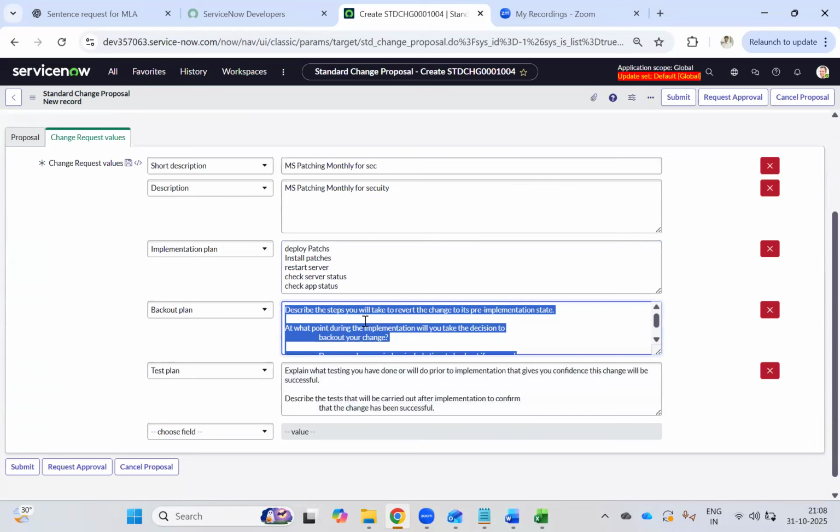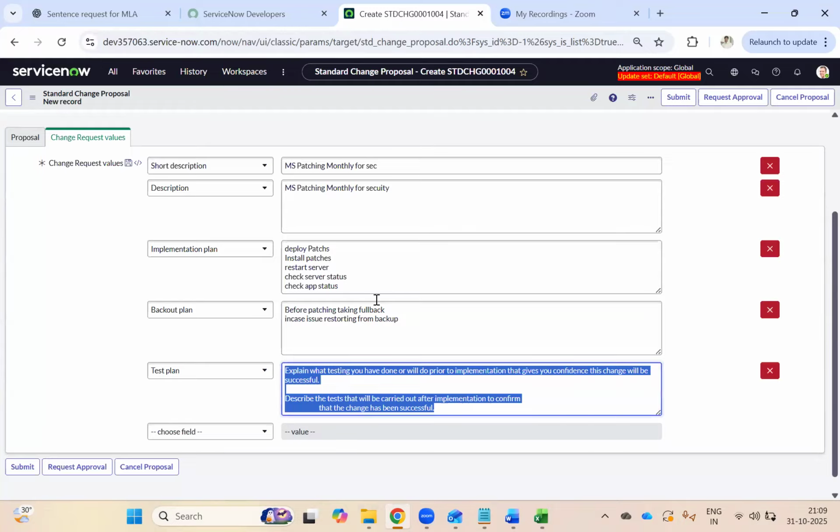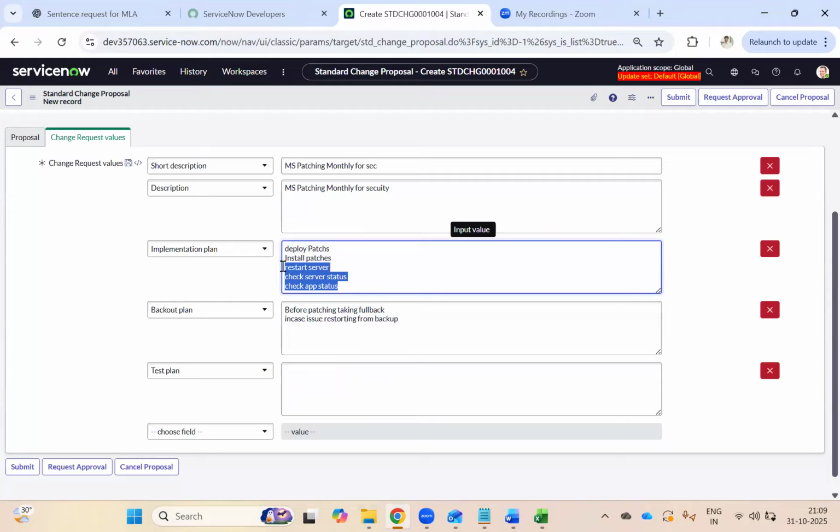Now, this is the backout plan. Before patching, taking a full backup. In case of issue, restoring from backup. Okay, test plan again. So this is our test plan, correct?